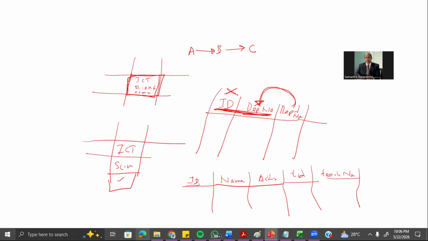Now here the primary key is ID. So if the primary key is ID, from the ID you can find the teacher ID. From the teacher ID you can find the teacher name. That is this one. A implies B, B implies C. If you have something like that, we call it a transitive dependency. So those are the ways you have to find out whether the table is in the third normal form.